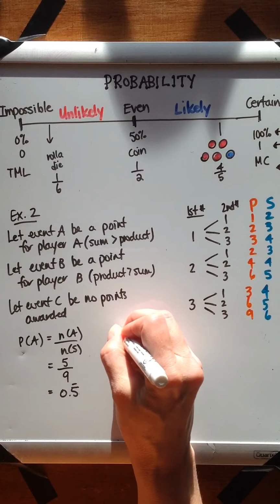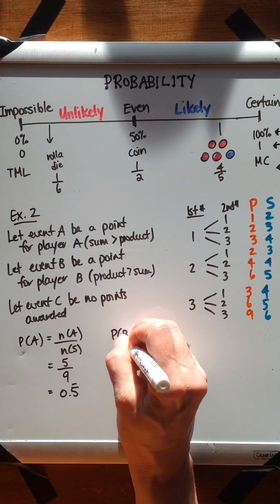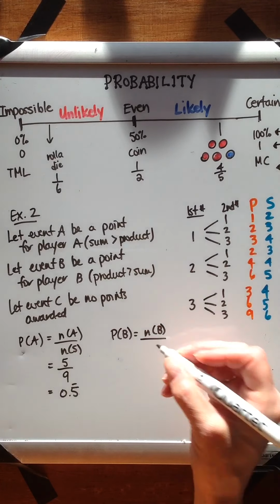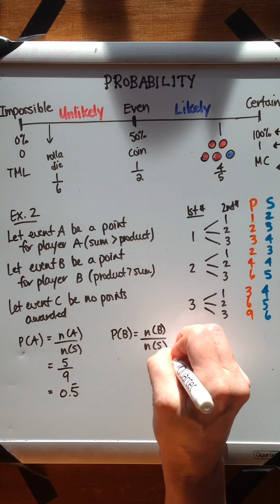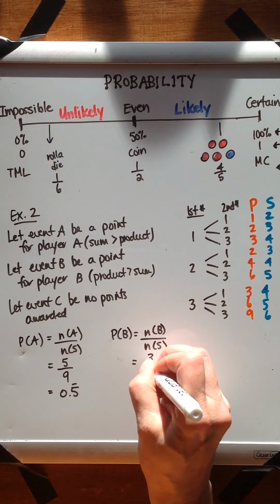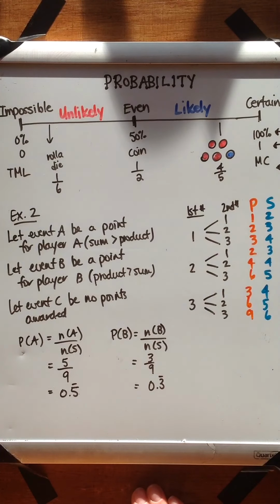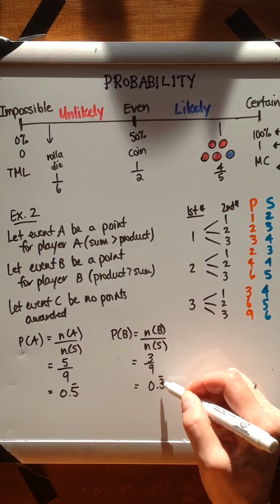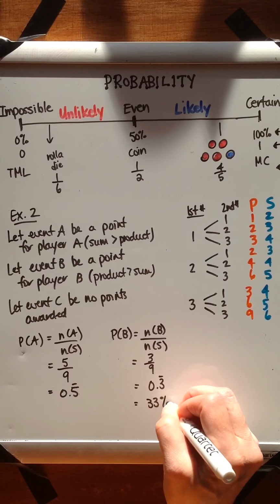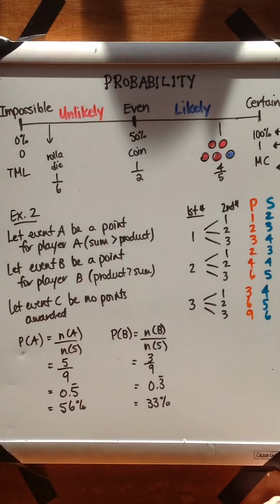Let's look at the probability for player B getting a point. Well, how many times does player B get that point out of the total number of times a point is awarded? Looks like B gets it 3 out of 9, or 0.3 repeating. Okay, so again, the probability can be written as a fraction or a decimal. We could also write it as a percentage if we round to the nearest whole percent for the purposes of this activity.